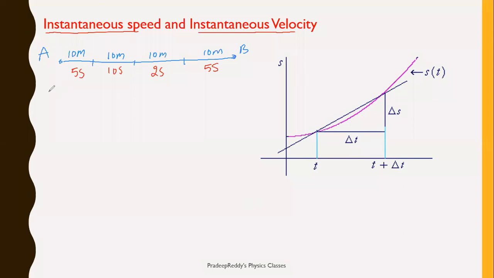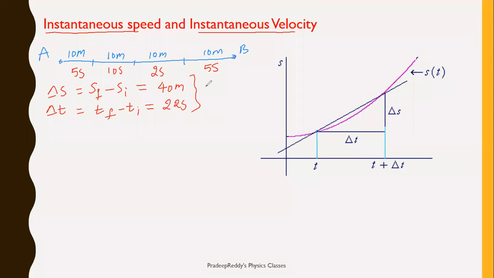Now clearly delta S, which is the net displacement traveled by the body, is final position minus initial position, which is equal to 40 meter. And now total time interval delta T can be written as final time minus initial time, which is the total time covered in the journey A to B. It is 22 seconds.